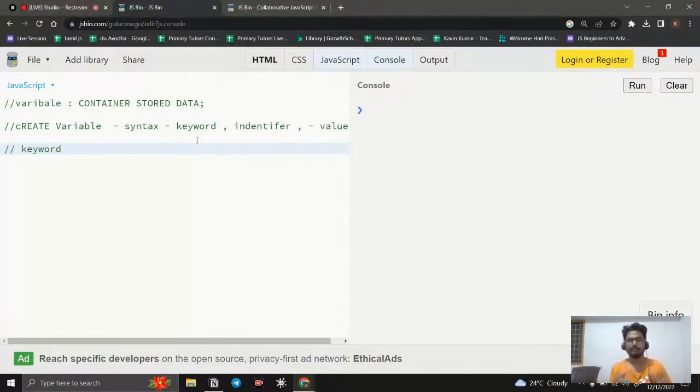I'm going to create a function. I'm going to create something, right? The browser needs to understand, right? So that is why we have some reserved words. It's nothing but reserved words. So these reserved words are like a language, telling the computer what to do.